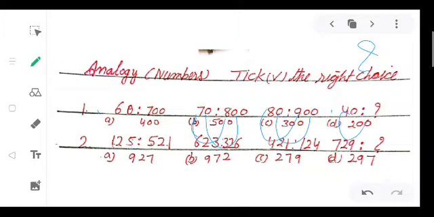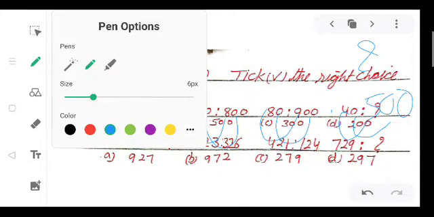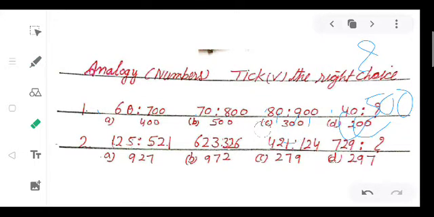Here 4 its successor we will write 5. 1 0. Now we will write here 2 zeros. It become 500. So which option is right here? A option is 400, B option is 500. So our answer is B, 500. Clear?